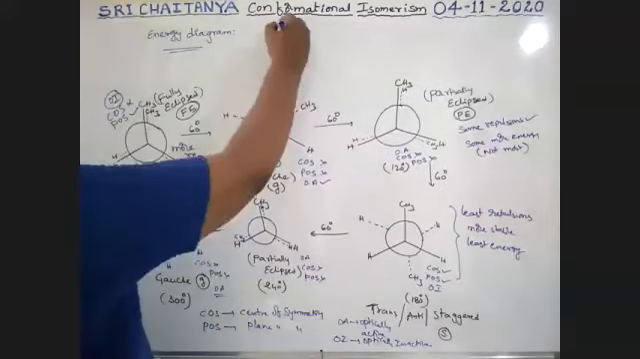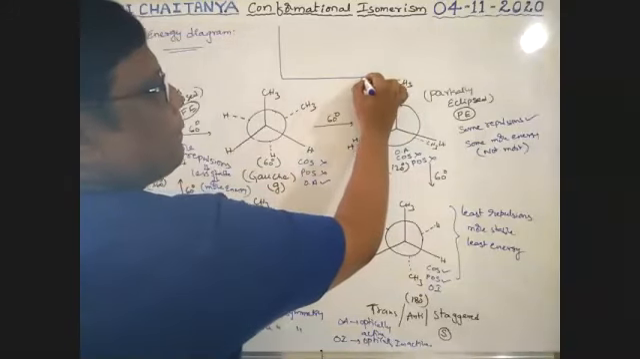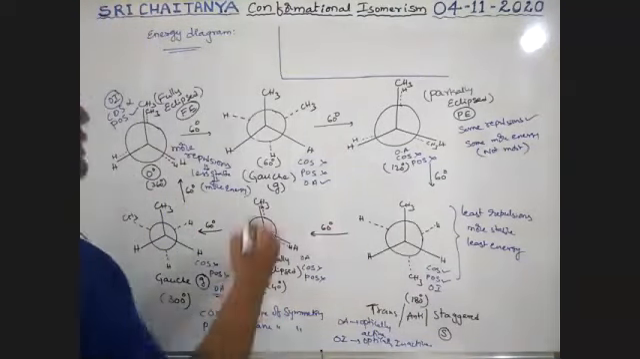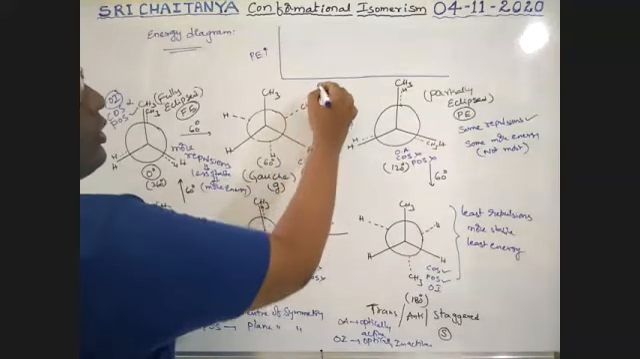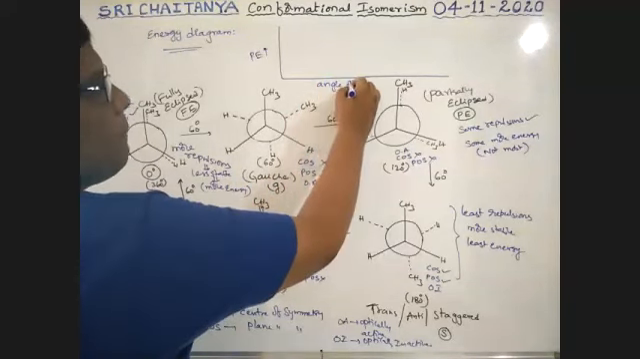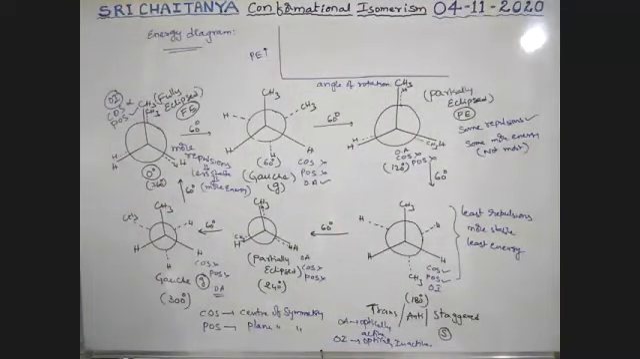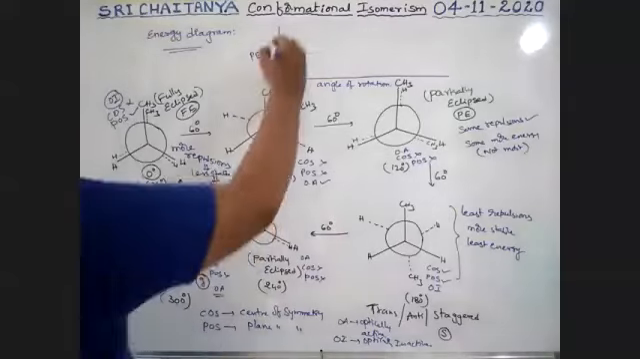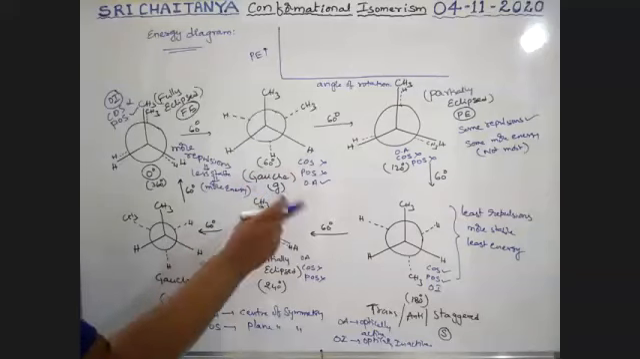Now I'm going to explain the energy diagram, boys. It is potential energy versus angle of rotation, that is, the dihedral angle. Now, boys, at 0 degrees, it is fully eclipsed. Fully eclipsed means most energy, so it is the most energetic. At 60 degrees, gauche form, somewhat less energy.